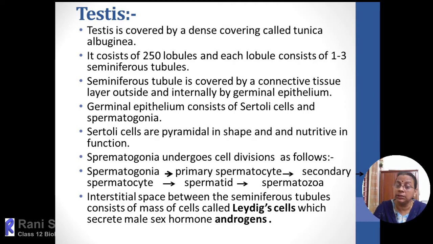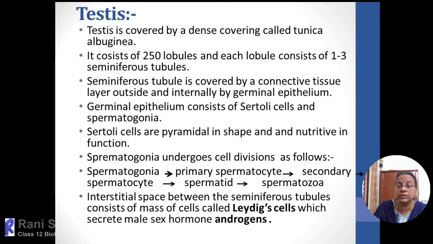When it reaches the ejaculatory duct, it will collect the secretions from the seminal vesicle, bulbourethral gland, and then prostate gland, and it will continue as the urethral duct which penetrates through the penis and opens out through an opening called the penile urethra.